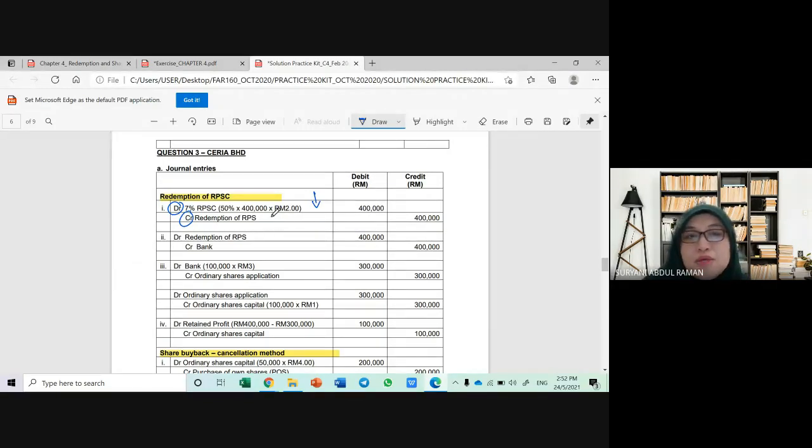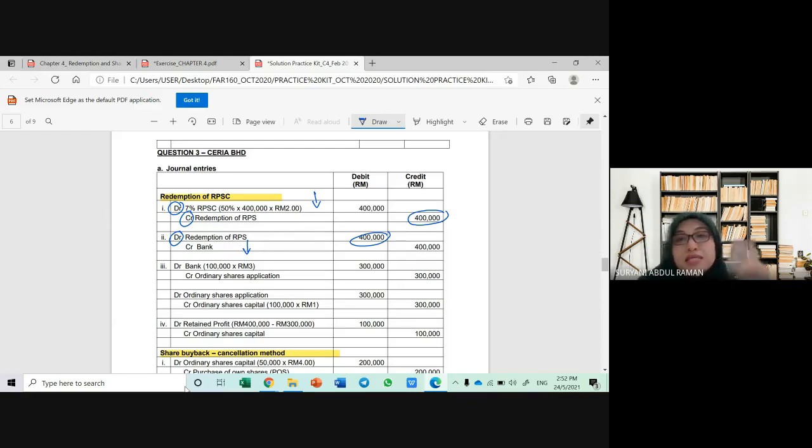Then the next step is you will make the payment. Okay, since you redeem, you have to pay. So you debit the redemption of preference shares and credit bank. As you can see, the redemption of preference shares will have 0 balance. You already closed the account. That is why I call it a temporary account. Now, why do you credit your bank? Because you make payment. So when you make payment, you will use your money. So your money will be reduced in the bank.